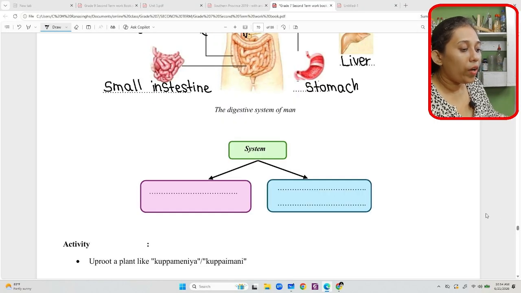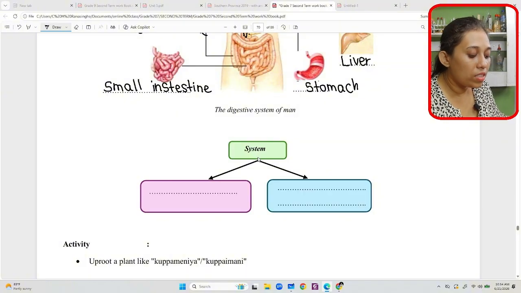So we'll write what it is about our system.